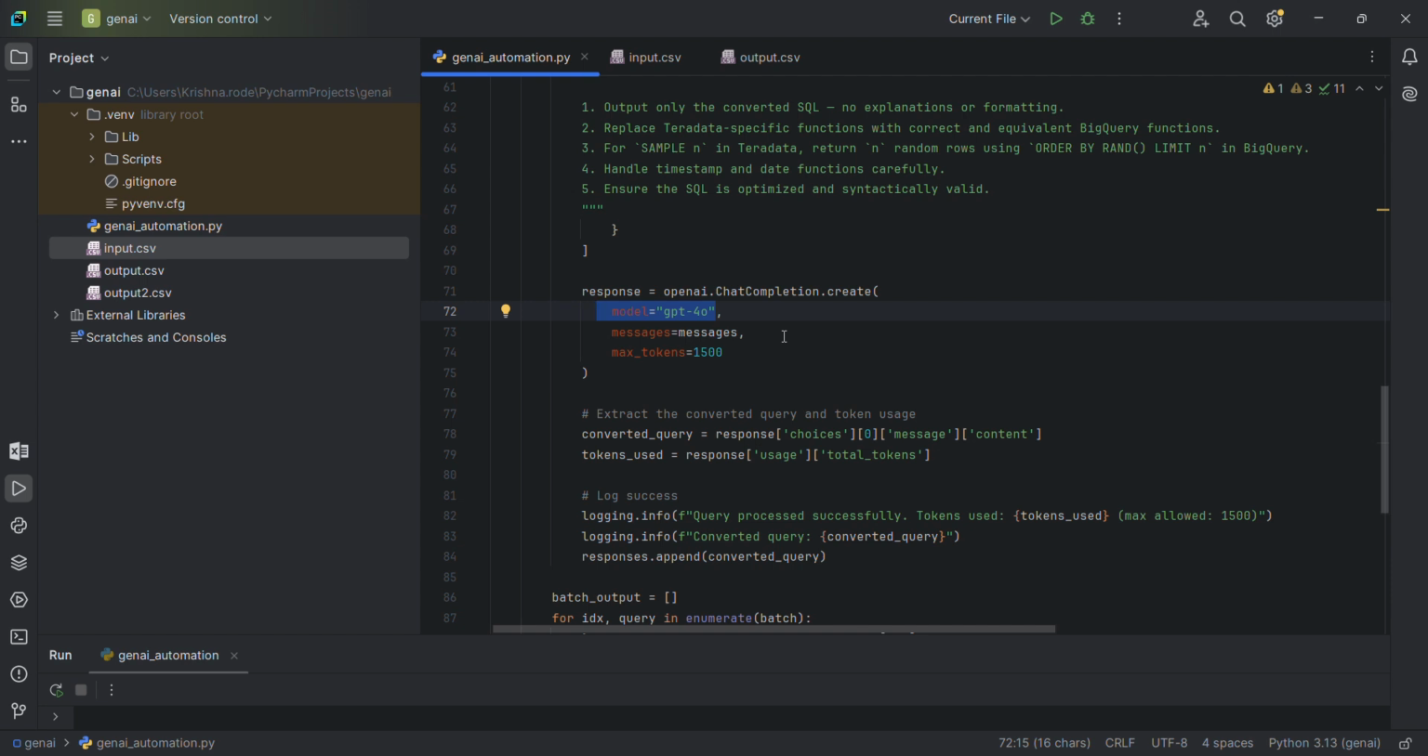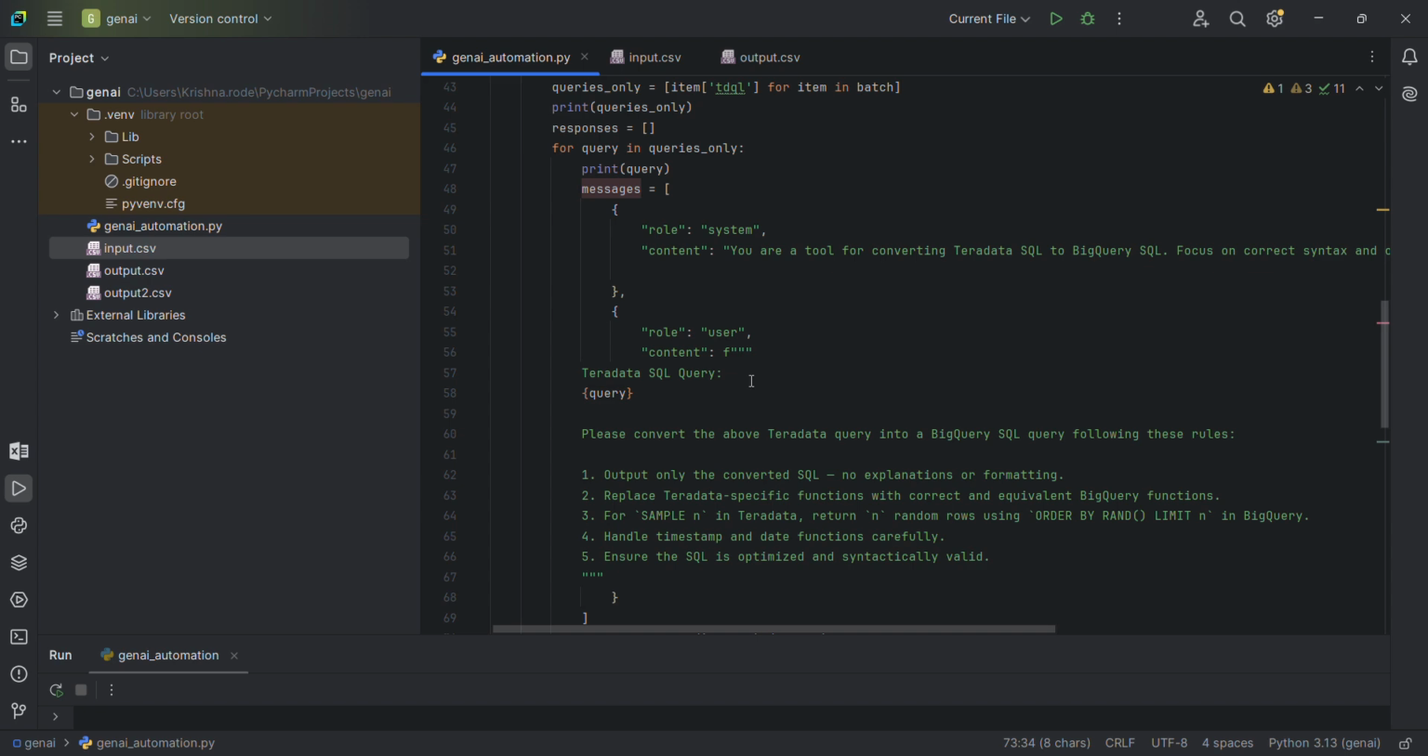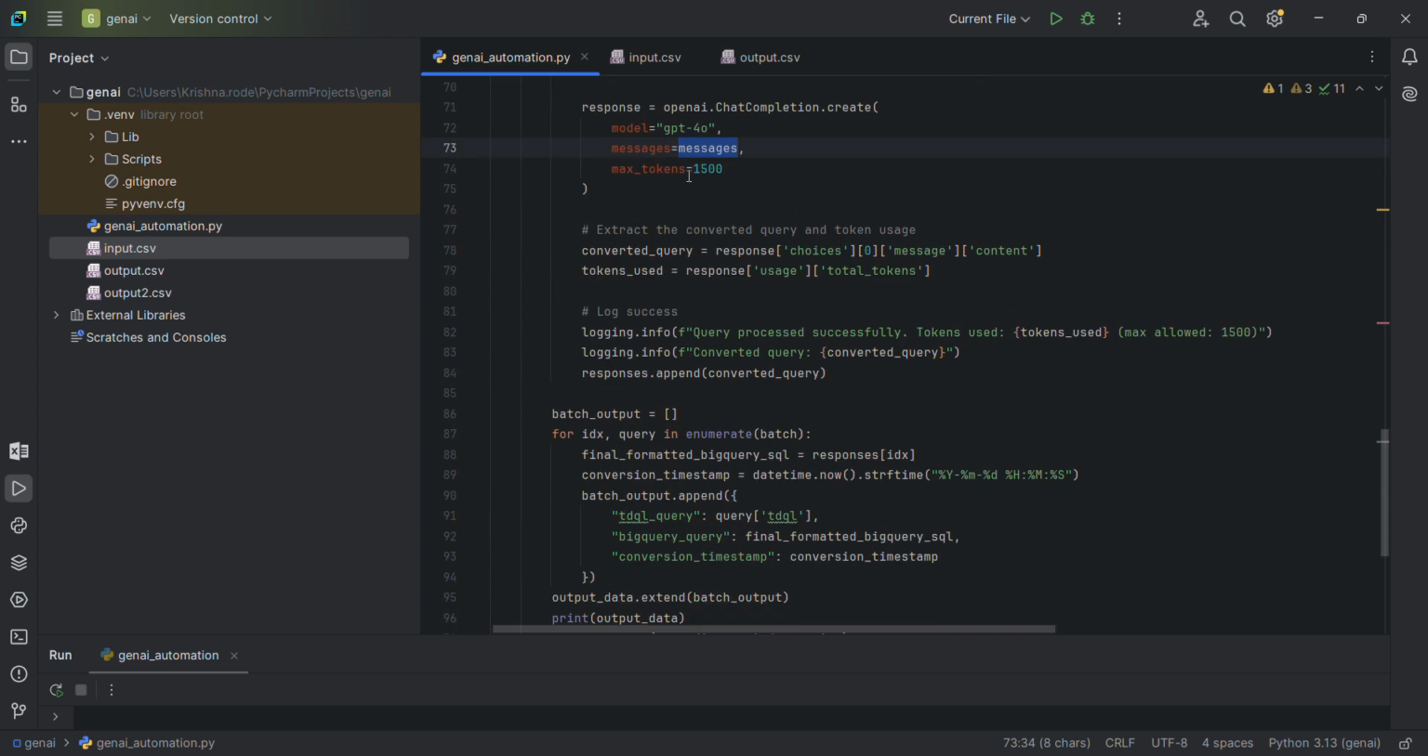So there are GPT 3.5, GPT 4o, 4o mini, and many more in the current generation. There are many more actually. Then the messages, definitely, both the prompts you are providing as a list. Maximum tokens: in one API request, how many maximum tokens are allowed?